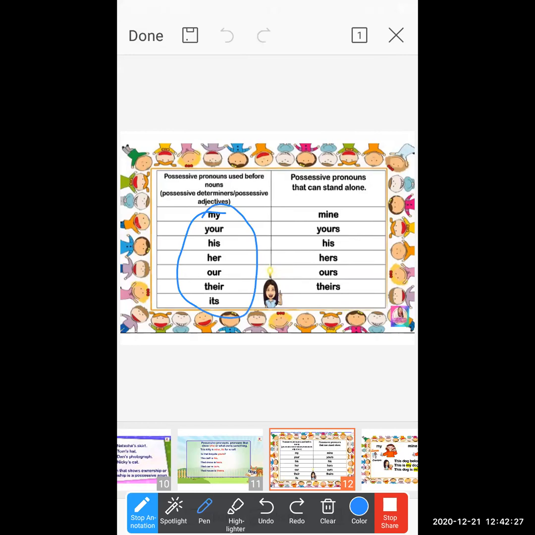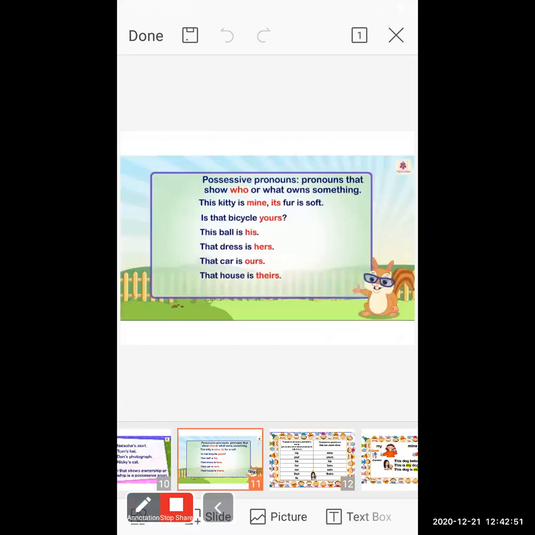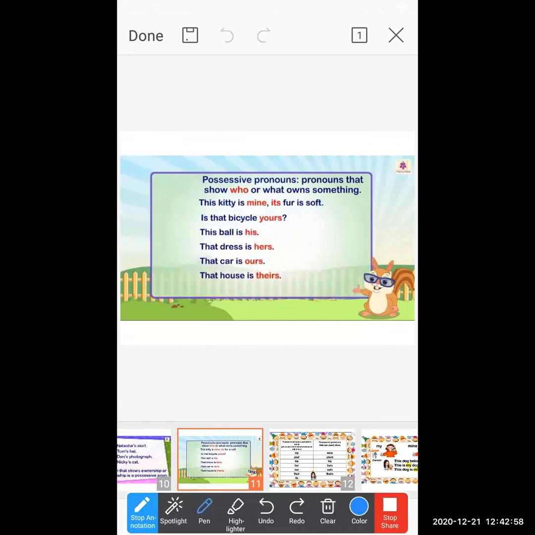Okay, more sentences. Now see this one: a possessive pronoun that can stand alone. So these are the possessive pronouns. They stand alone, which means they can complete a sentence by themselves. Just now we saw examples like this ball is his. This is an incomplete sentence without it. This ball is his. That dress is hers.